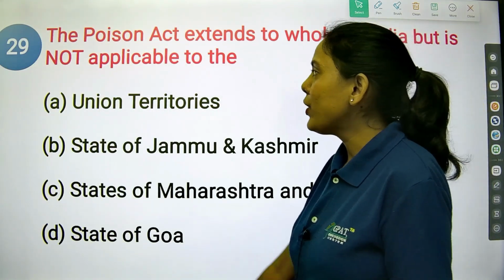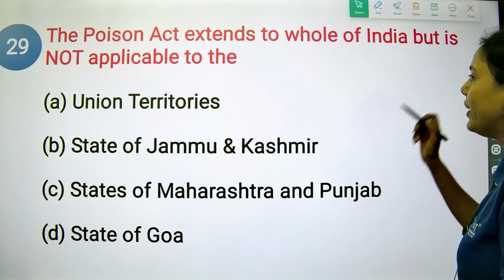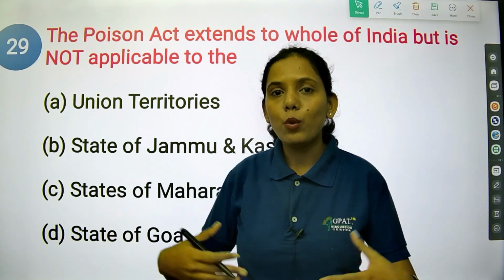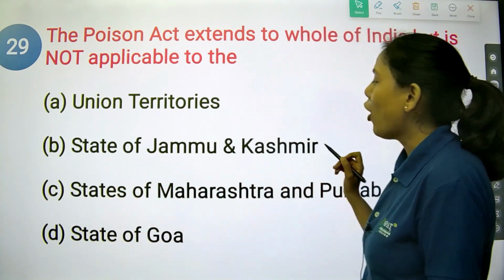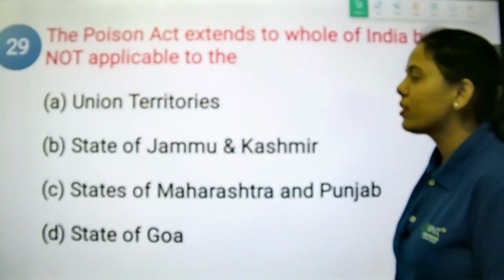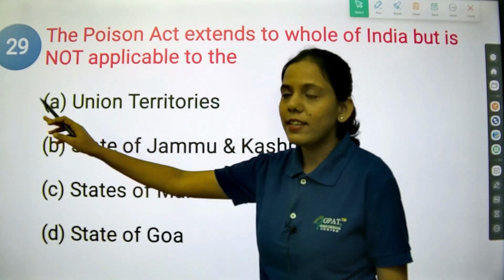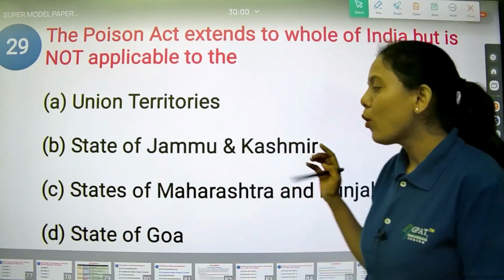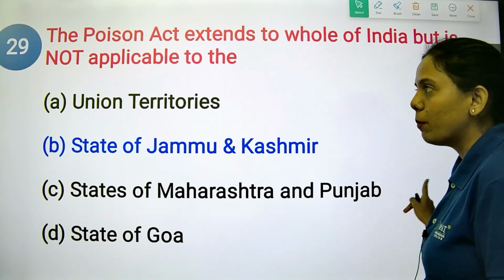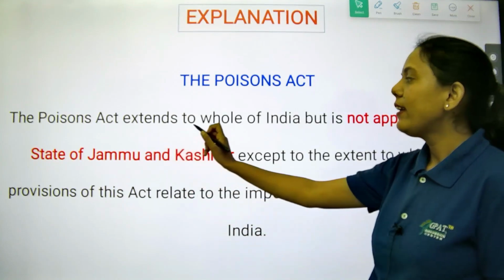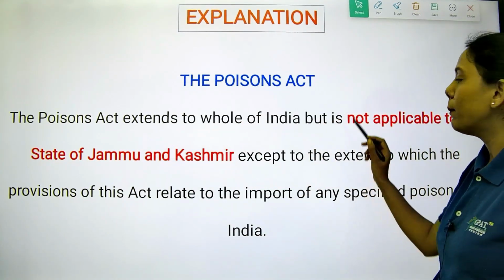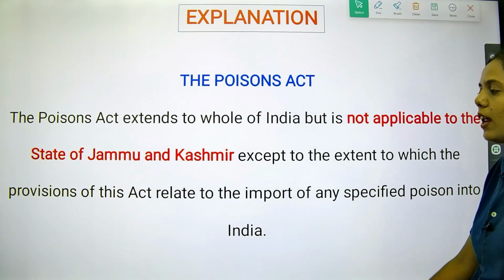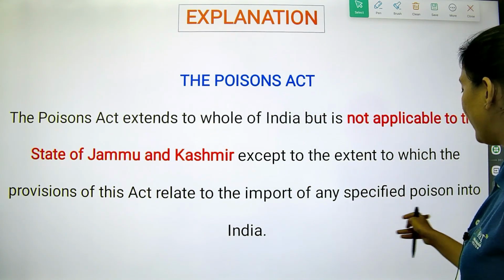The next question is, the Poison Act extends to whole of India, but it is not applicable to. So the Poison Act will be applicable to whole of India, but not to the state of Jammu and Kashmir. It is not applicable to the state of Jammu and Kashmir. Union territories, yes, it is applicable to union territories. State of Maharashtra and Punjab and state of Goa, it is only not applicable to the state of Jammu and Kashmir. So the Poison Act extends to whole of India, but it is not applicable to the state of Jammu and Kashmir, except to the extent to which the Poison Act relates to the import of any specified poisons.